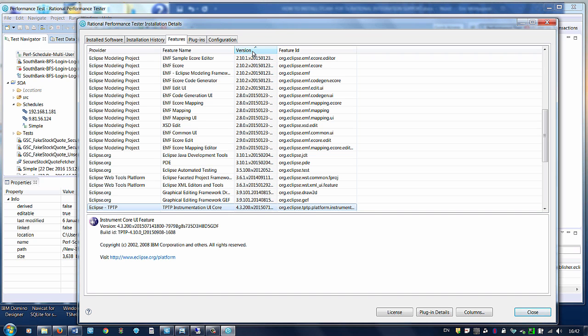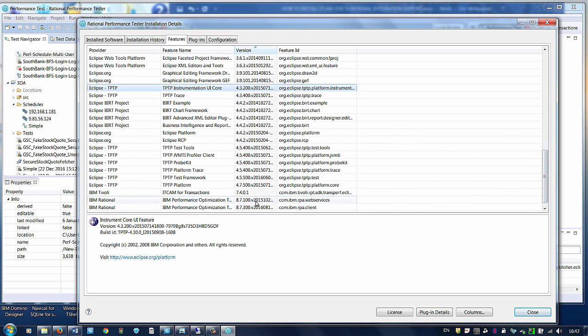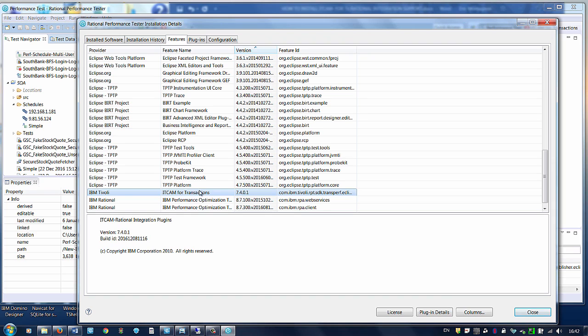Sort by version, and scroll down. And here you can see the ITCAM for Transactions feature is installed, with feature ID and the build ID version 7.4.0.1, build ID 2016-12-08-1116.